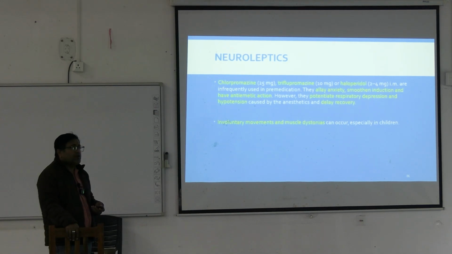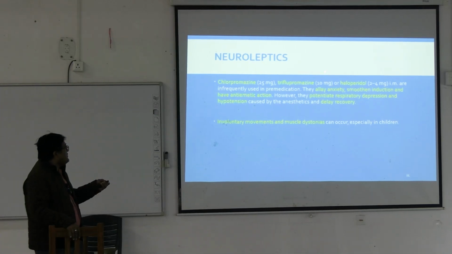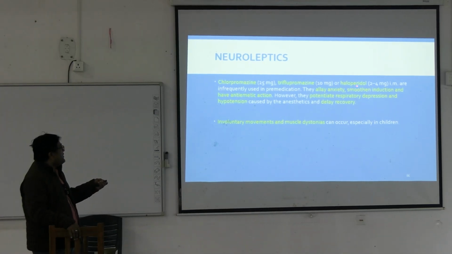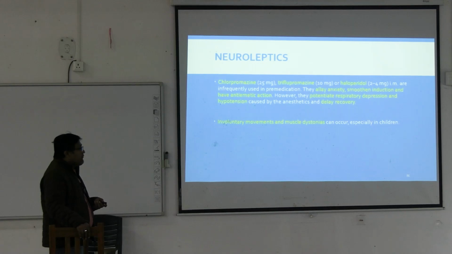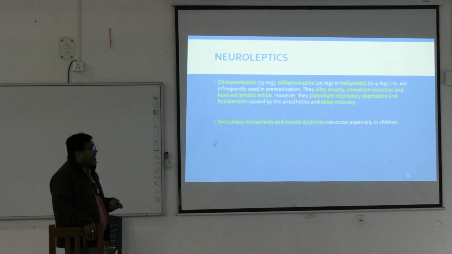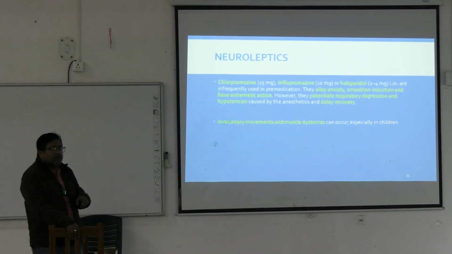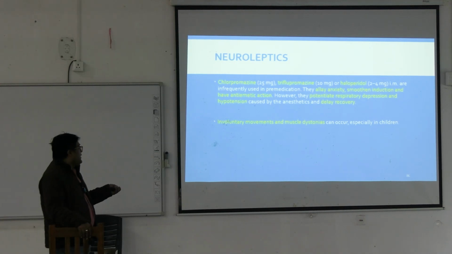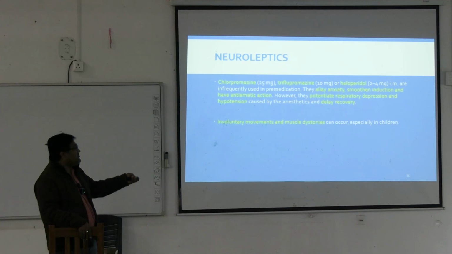Now neuroleptics, chlorpromazine, triflupromazine and haloperidol are infrequently used as pre-medication, nowadays not used. They allay anxiety, smoothen induction, have antiemetic action, but the problem is respiratory depression. They potentiate respiratory depression and can cause hypotension and can delay recovery. These are the disadvantages. Involuntary movement and muscle dystonia can occur, particularly in children.